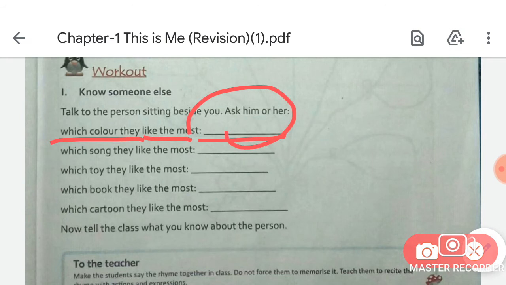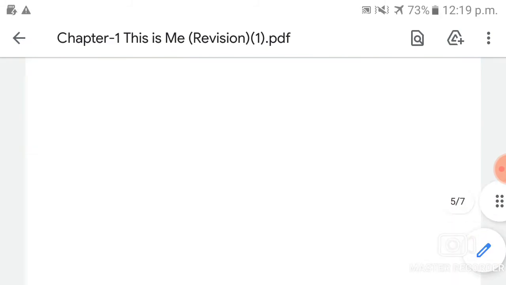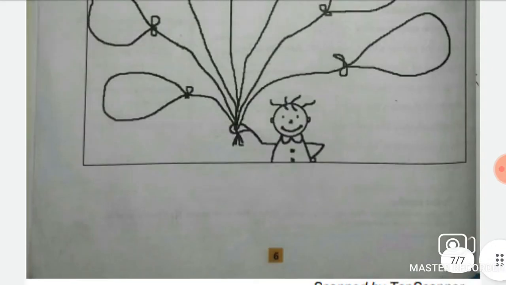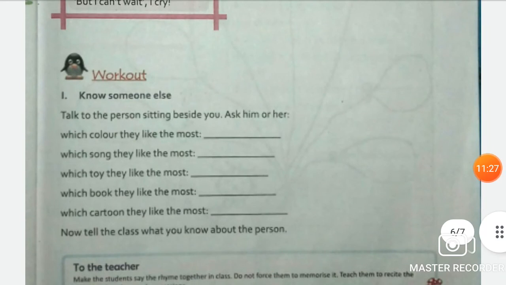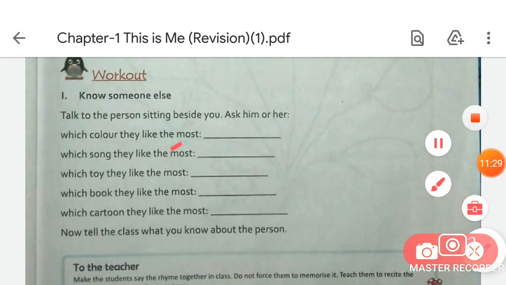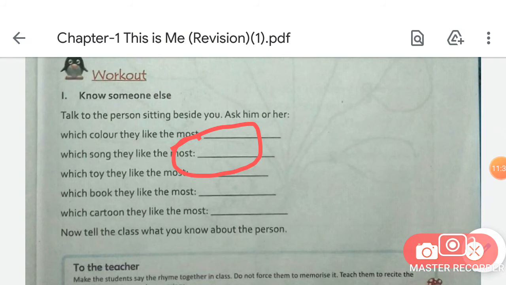And then which song they like the most. It means you have to ask their favorite song's name, and you have to just write it down here.